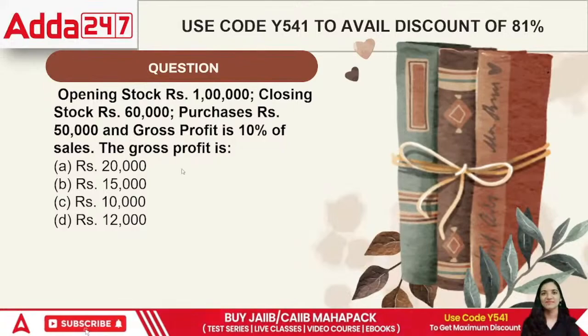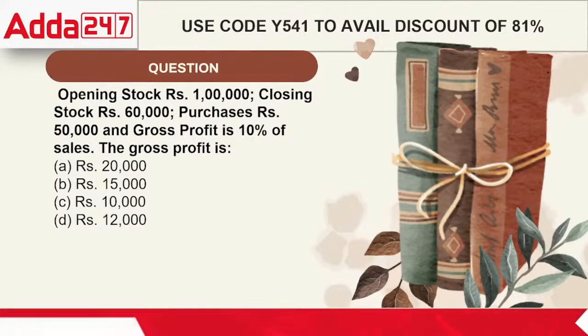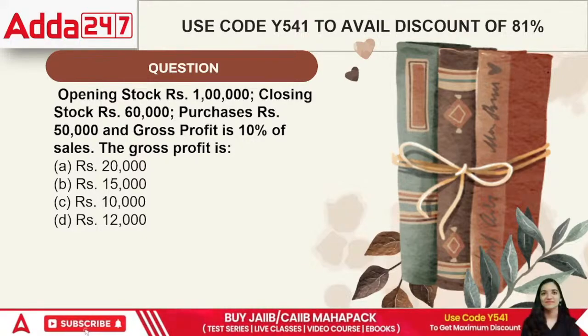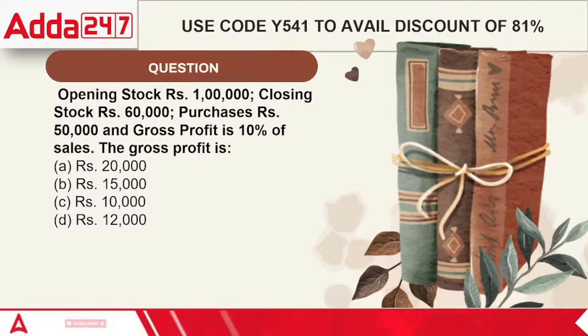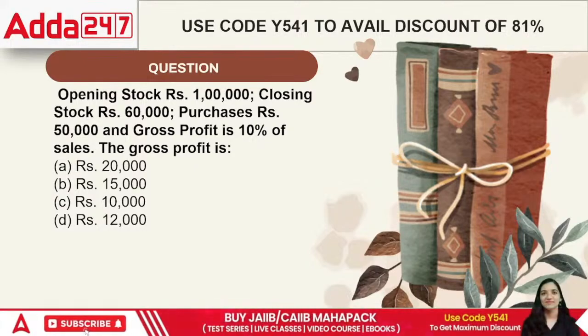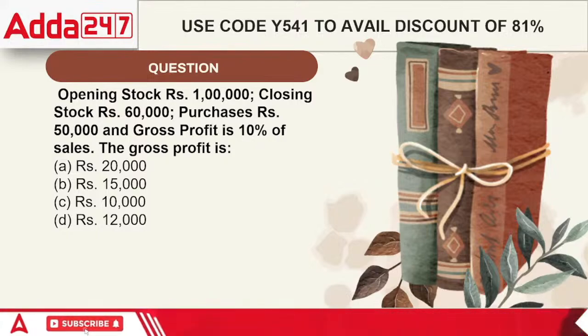It says that opening stock is 1 lakh and the closing stock is rupees 60,000, and then we have purchases worth rupees 50,000, and the GP is 10%. So in this case, they have given us a specific percentage of 10% and they're asking what the GP is.